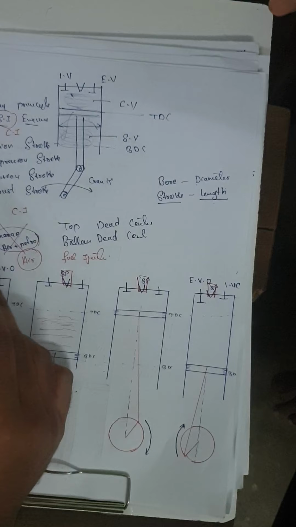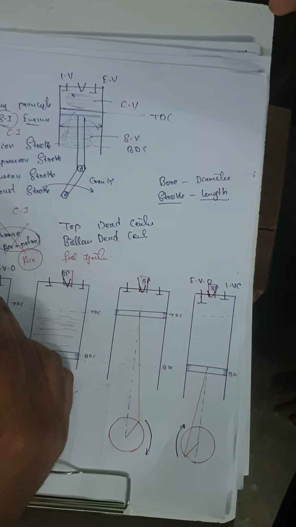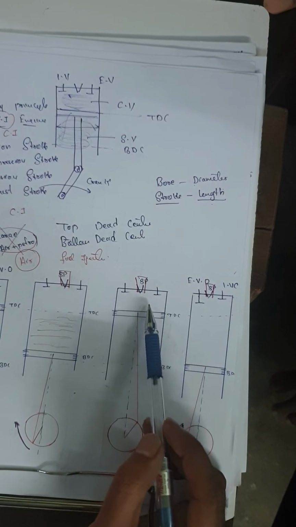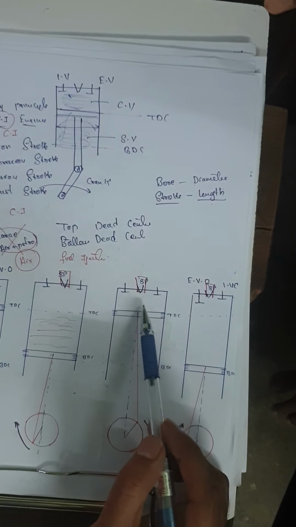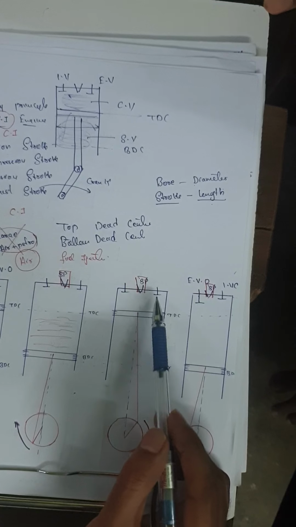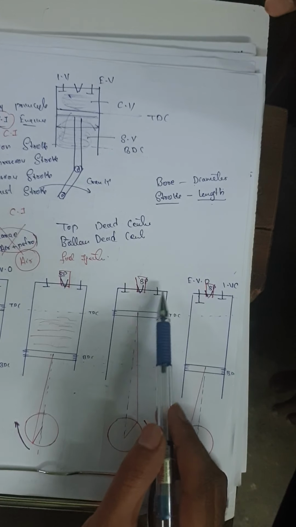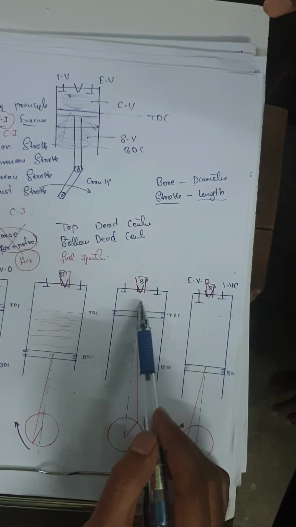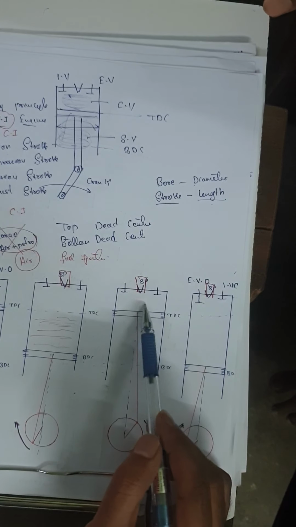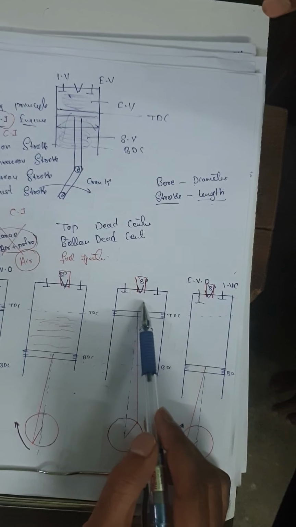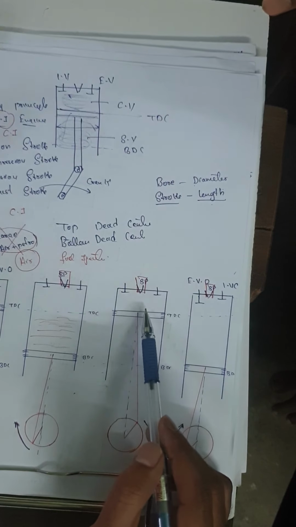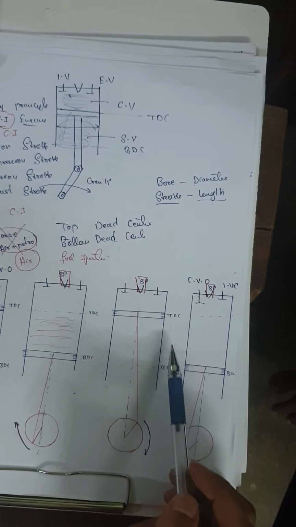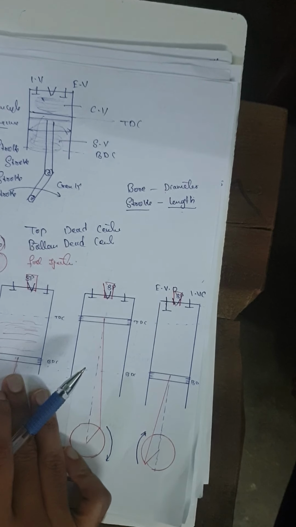Now expansion stroke. As I already told you, expansion stroke is also known as power stroke. As the fuel is burning inside the cylinder, there is no chance of fuel coming out of the cylinder, because the inlet valve is closed and the exhaust valve is also closed. Due to the increase of temperature and pressure, the mixture tries to push the piston downward. Then the piston moves from top dead center to bottom dead center.